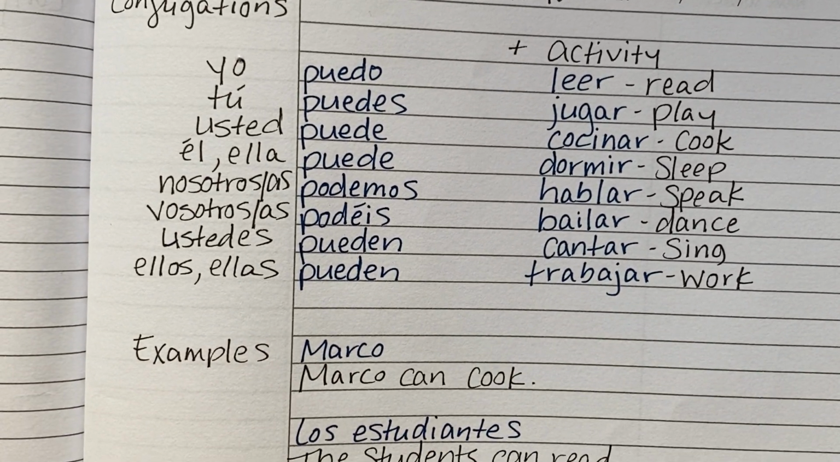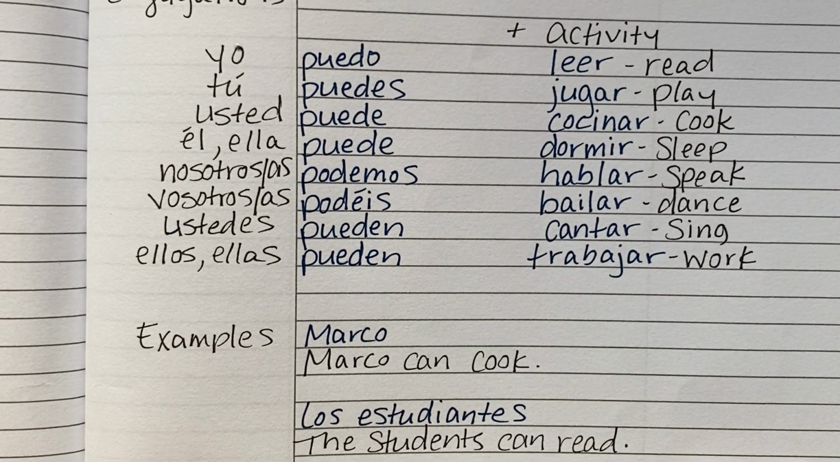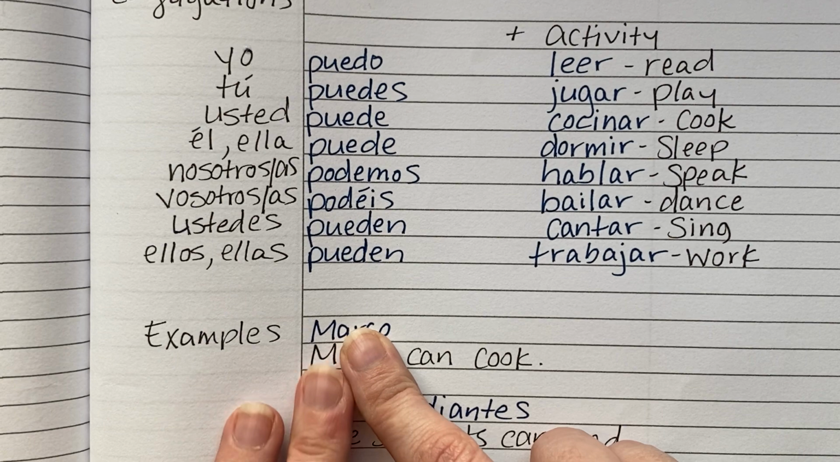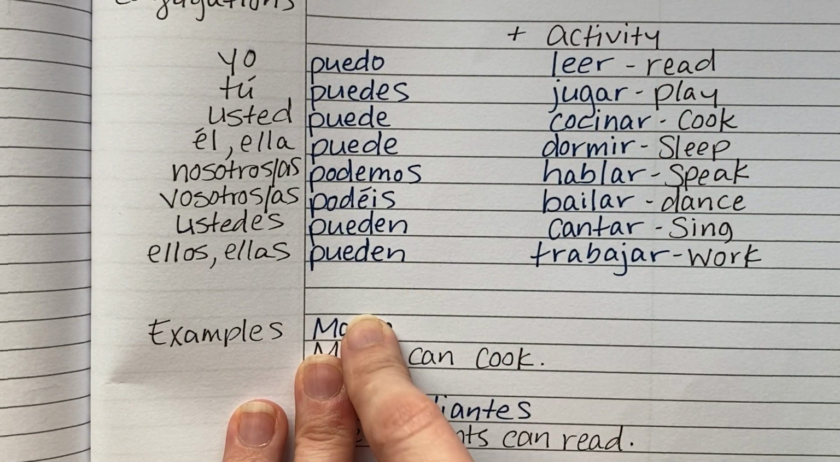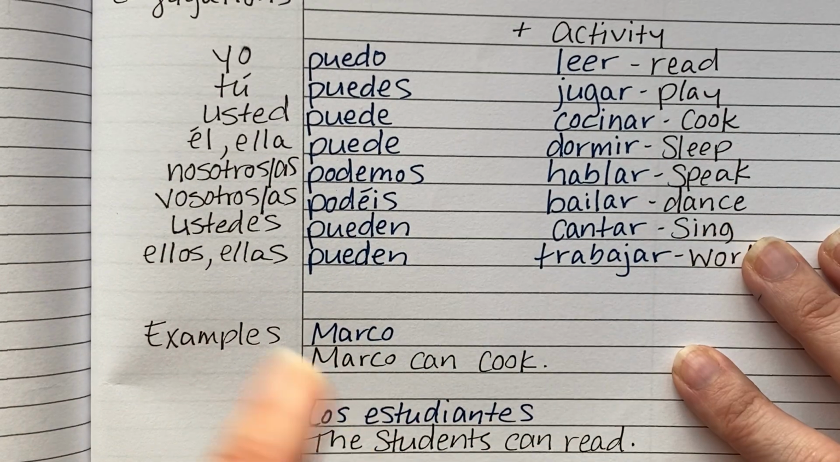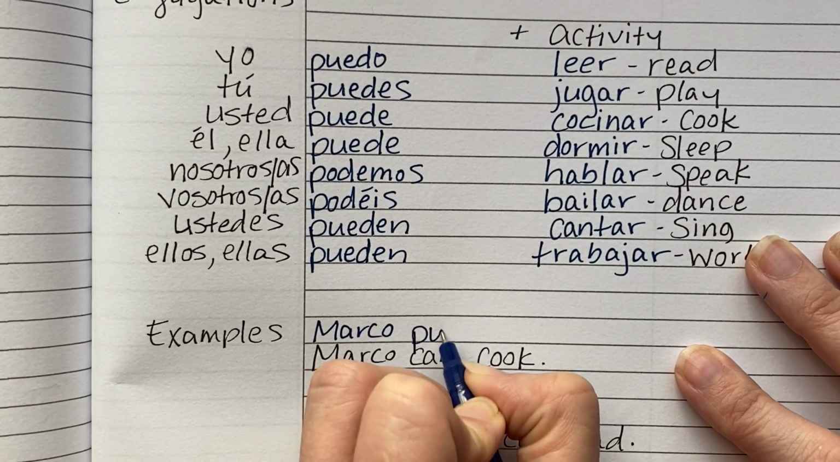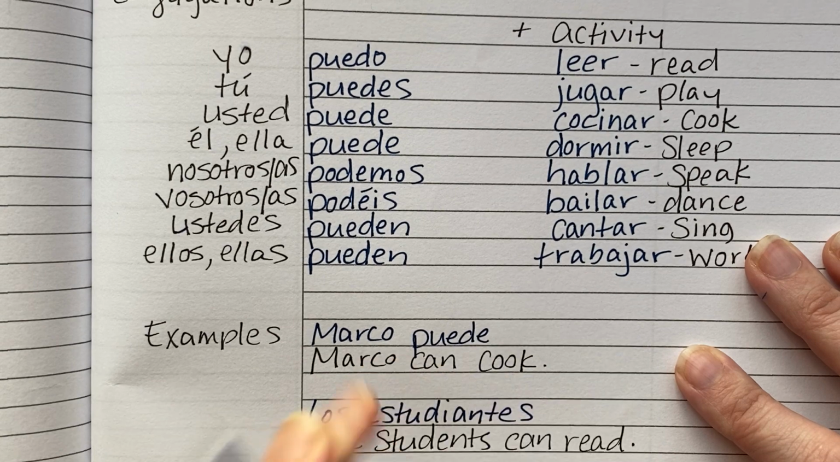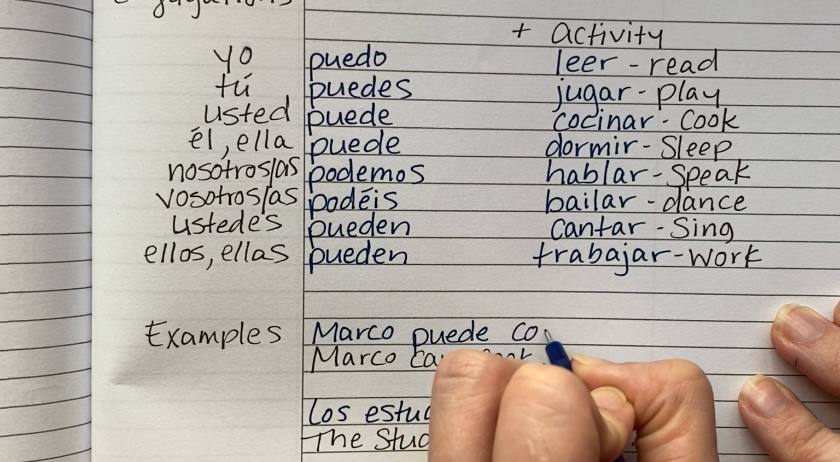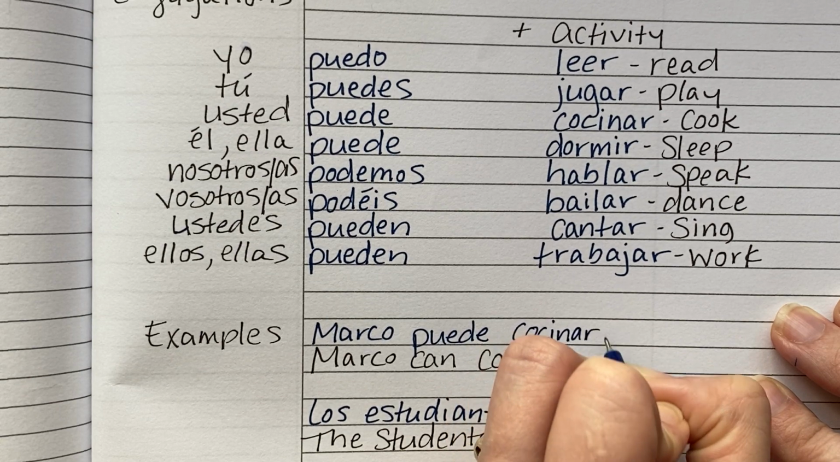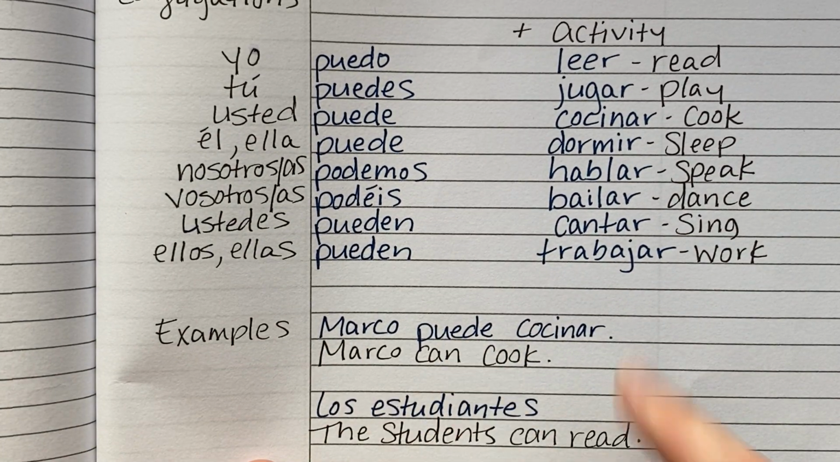The first example we're going to look at here is Marco can cook. So I have Marco here for us already. We need a form of poder, and Marco would be he, so it's puede. Marco puede. And then cook is cocinar. All right, so Marco puede cocinar.